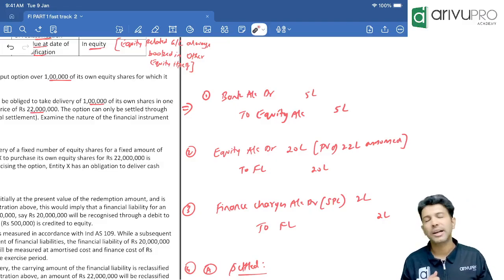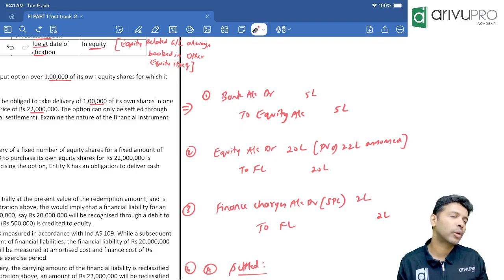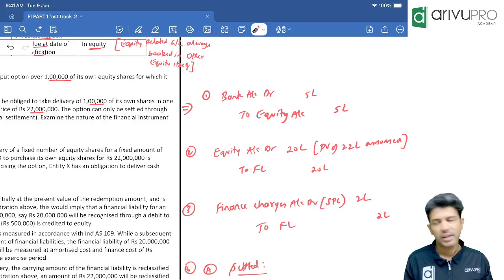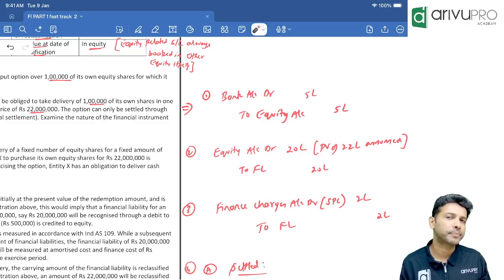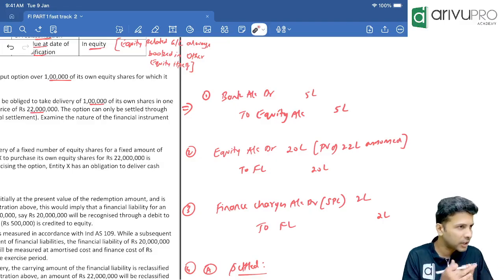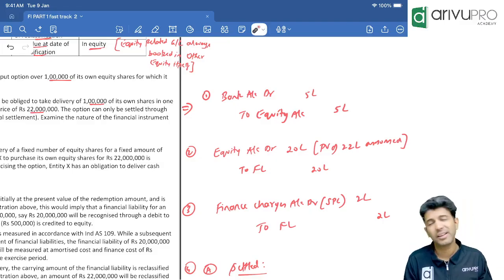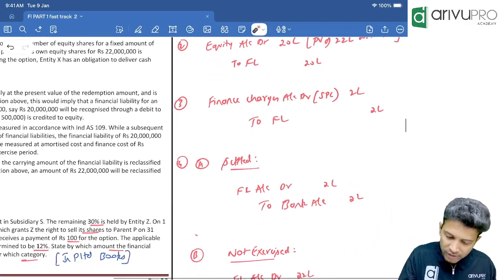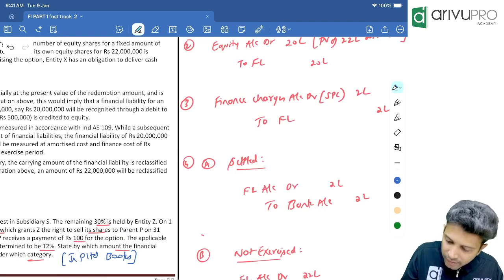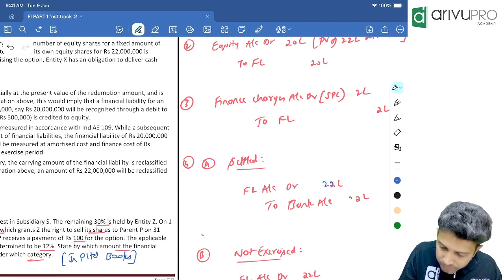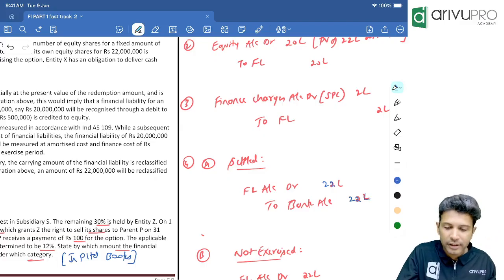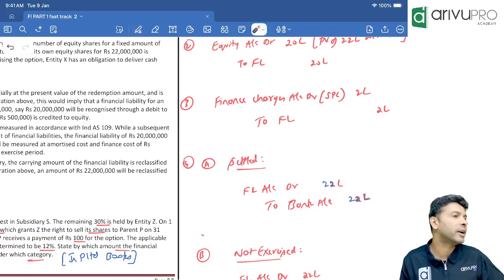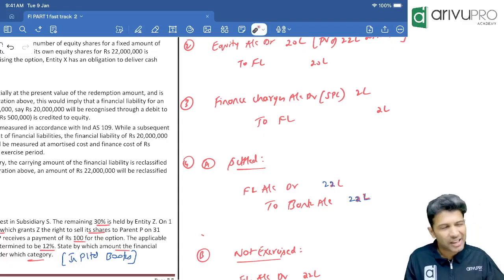Now at 1 year's time, one of two things may happen. What are those? The option may get exercised or it may lapse. If it is exercised, we'll have an obligation to settle the financial liability. What is the entry? Financial liability to bank at what value? 22 lakhs. It's not 2 lakhs, sorry, my bad. 22 lakhs. Correct? If it lapses, what journal entry will pass? Financial liability to other equity.